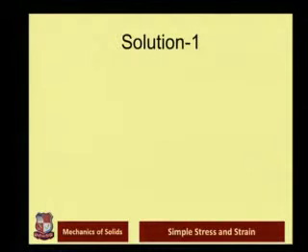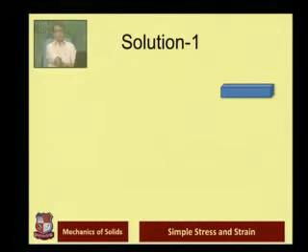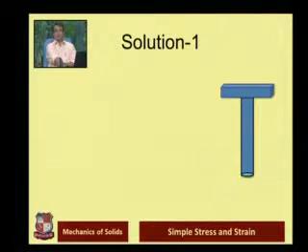To derive the formula, as it is mentioned, it is a freely suspended bar, or rather a hanging bar like this. There is a ceiling on which the bar is hung. No external force is applied on this bar.